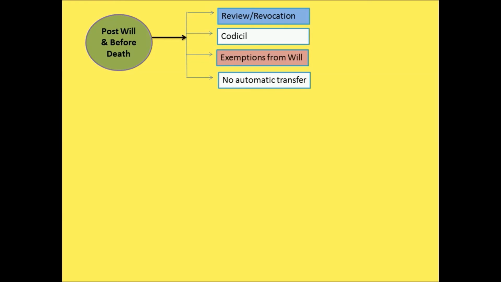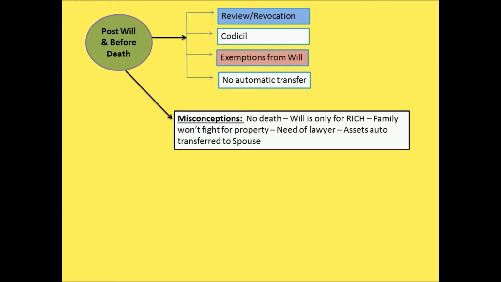And many people think that automatically on my death, my property will be transferred to my spouse or children. That is not going to happen. So there are some misconceptions. That is why people are not resorting to writing a will. For example, I am not going to die, I am going to live permanently. That is also not true. And the will, I have nothing, the will is only for the rich people. That is also not true. Even though you have little, that can be transferred through a will.